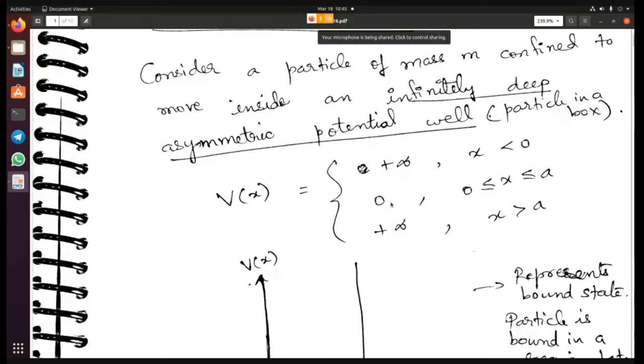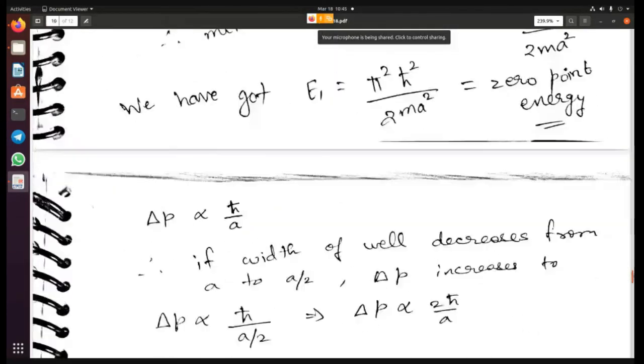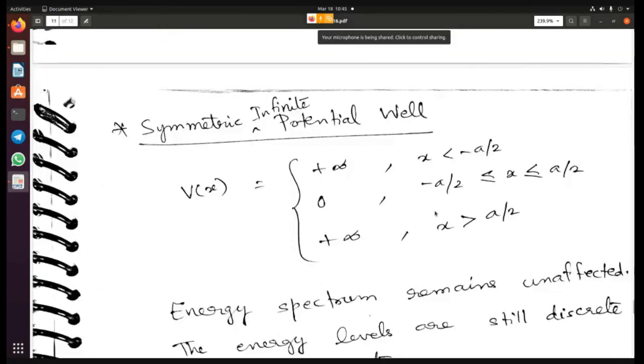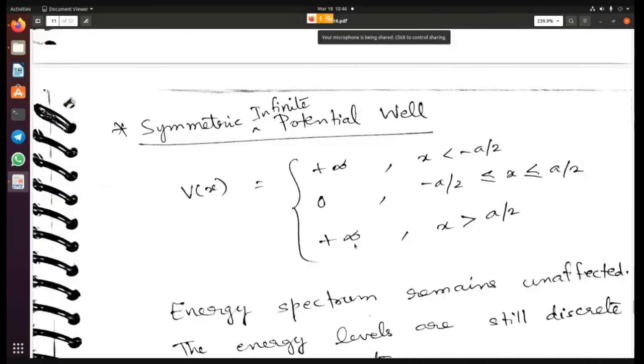But in this variant of the problem, V of minus x, when x is negative, is the same as V of plus x, because this is a symmetric potential. In the case of a symmetric potential, the eigenfunctions will either be an even function or an odd function.